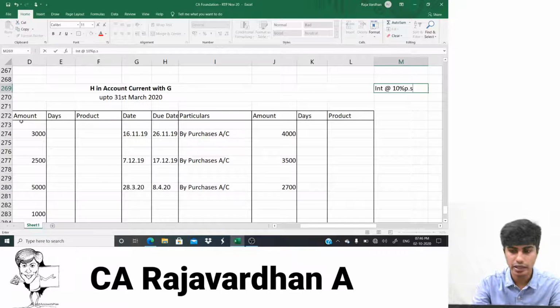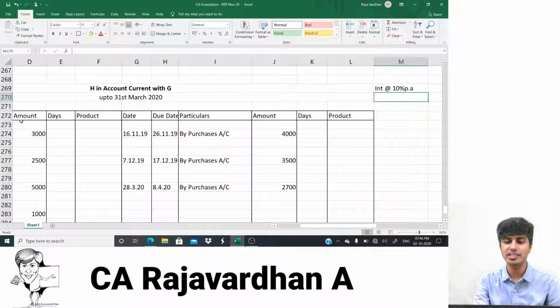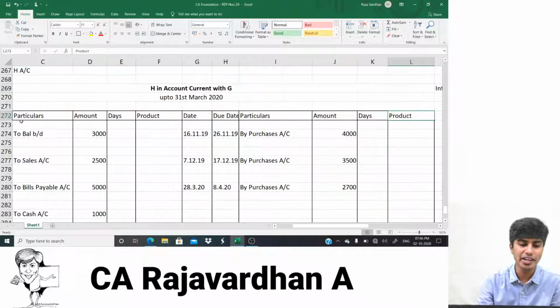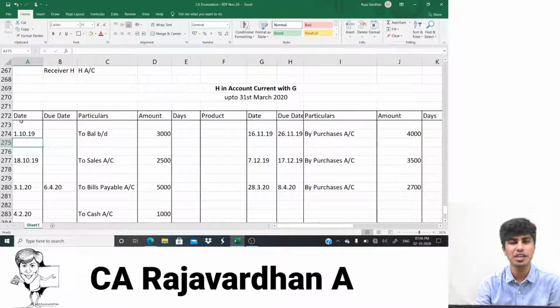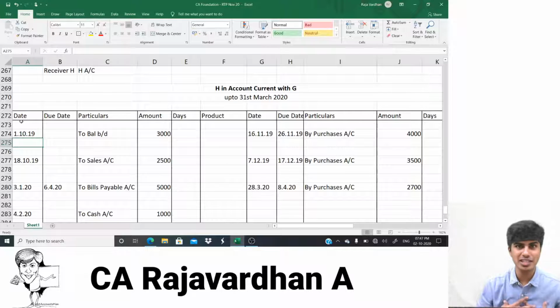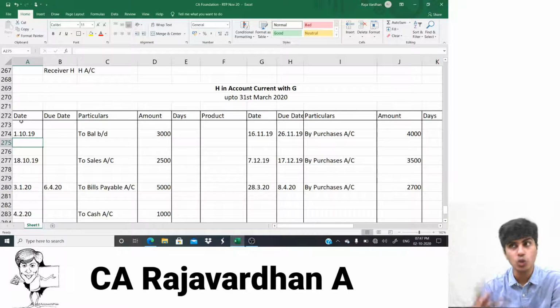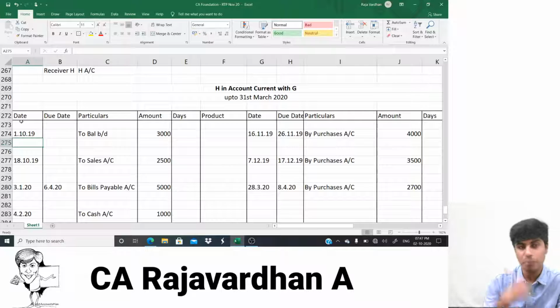10% per annum. So all these transactions are happening on account. Like, I purchase, I need not pay money to that extent exactly. So I pay whatever money I have, and I purchase to whatever extent I want. If I purchase more and then pay less, the seller will be at a loss. If I pay more and then purchase less, then I'll be at a loss. So to ensure this, any purchases that I make will be treated as a loan taken by me from him. I repeat, any purchases that I make will be treated as a loan that I've taken from him. Any money that I pay him will be treated as a loan that I give to him.